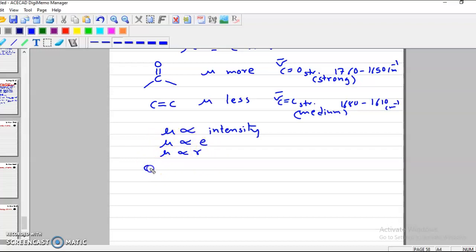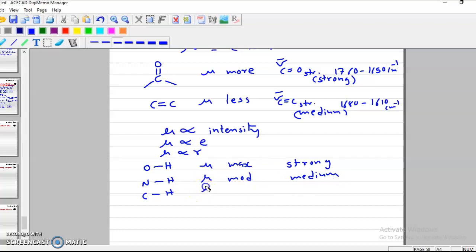Another example is OH, NH, and CH. Here the dipole moment will be highest among these three, and therefore it will give you a strong band. The dipole moment of NH is moderate, a little less, and therefore it gives you a medium band.